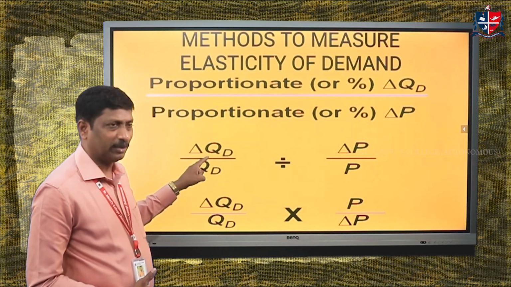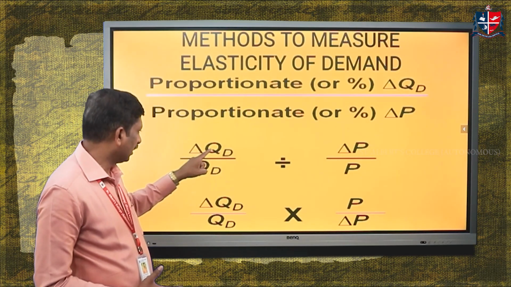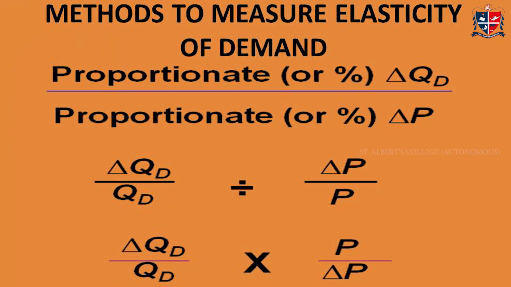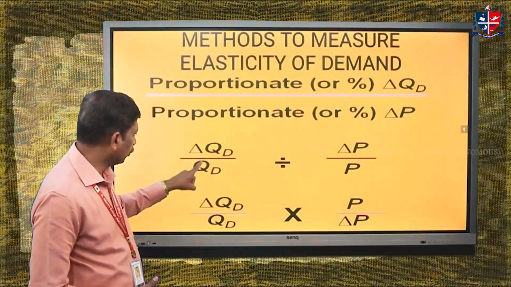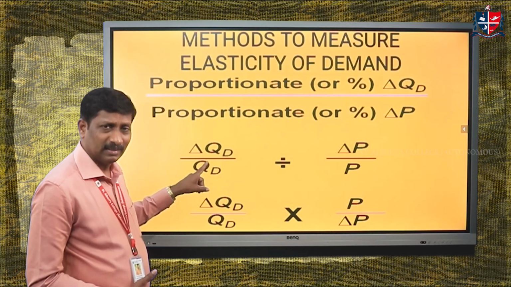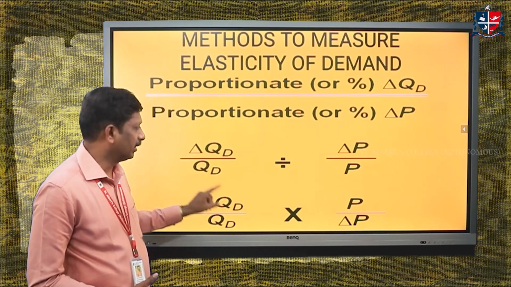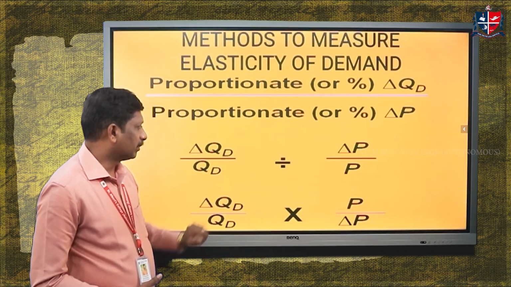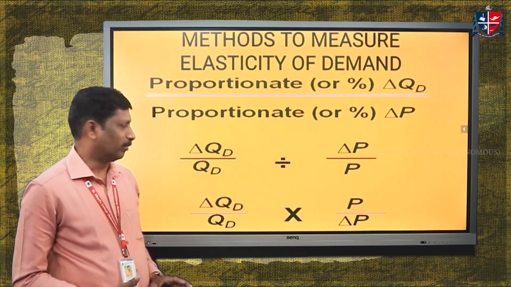Symbolically, we write it as delta QD by QD divided by delta P by P. Delta QD by QD means percentage change in quantity demanded. Delta P by P is the percentage change in price of the commodity.